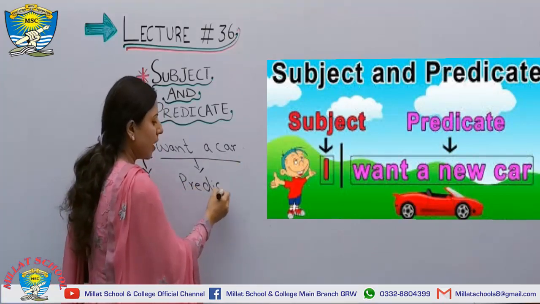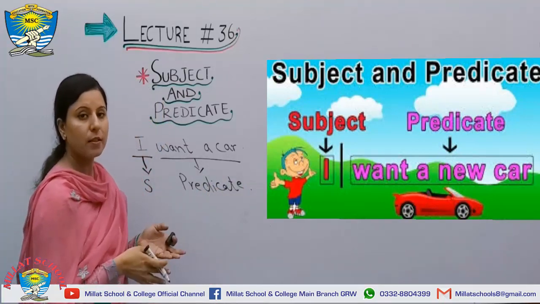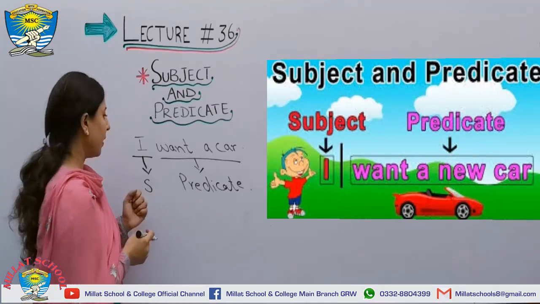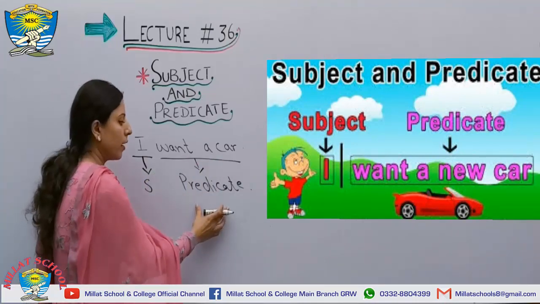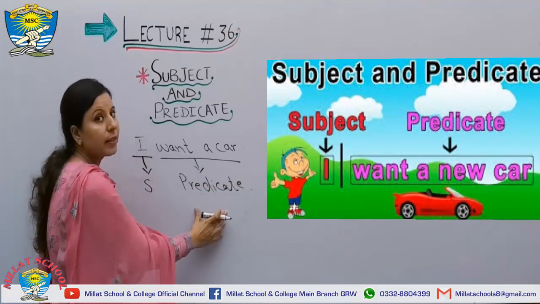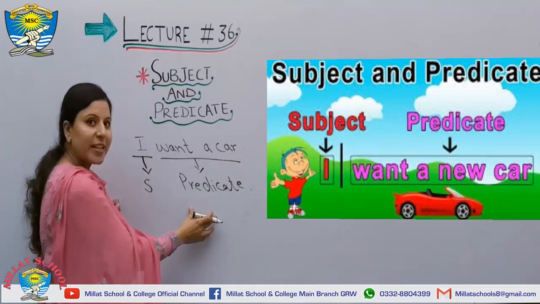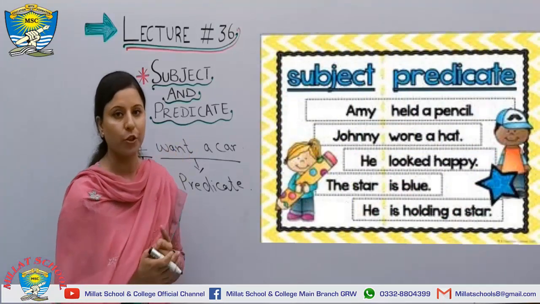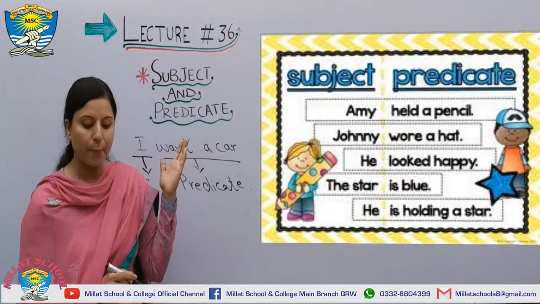Yes, exactly. Now you got my point, that in the previous writings we have discussed the other rule of writing a sentence according to the tenses and the sentences that tells us that subject, verb and object. But we are talking about the verb and the object together here. That tells us about the action of something in a single word, that is the predicate. Yes, subject and predicate. So in the other picture, we can also see the first sentence, Amy held a pencil.